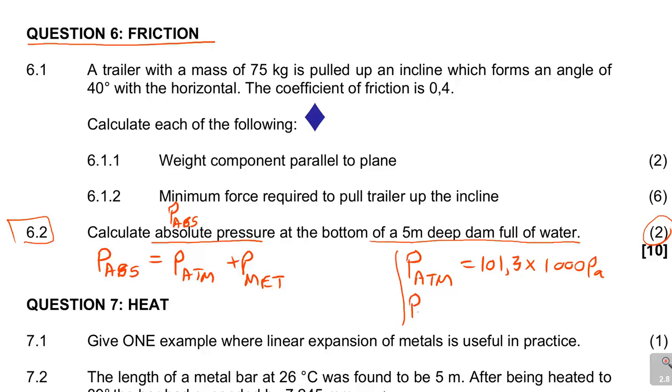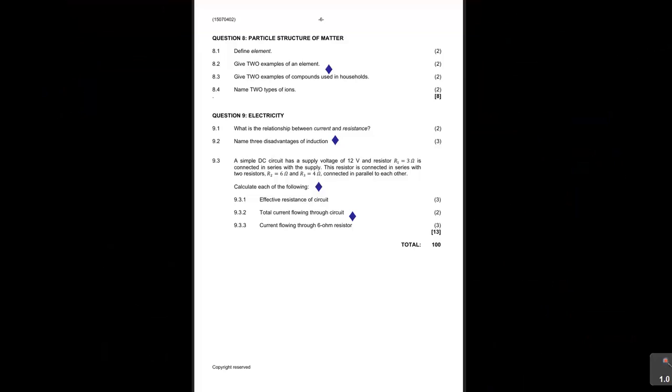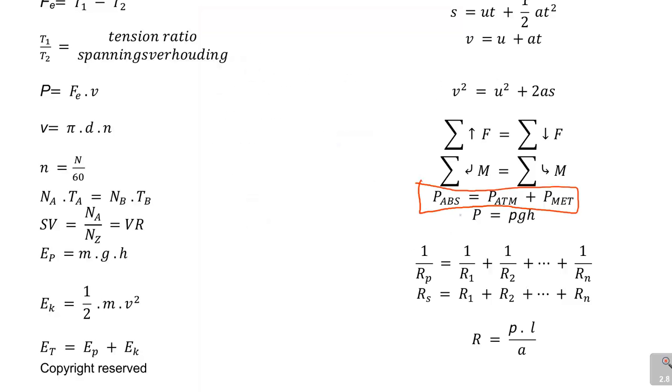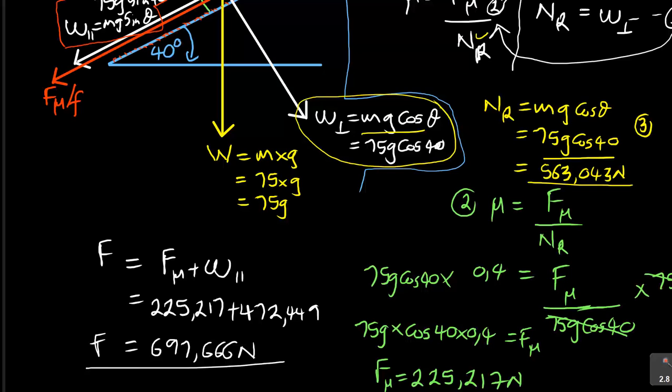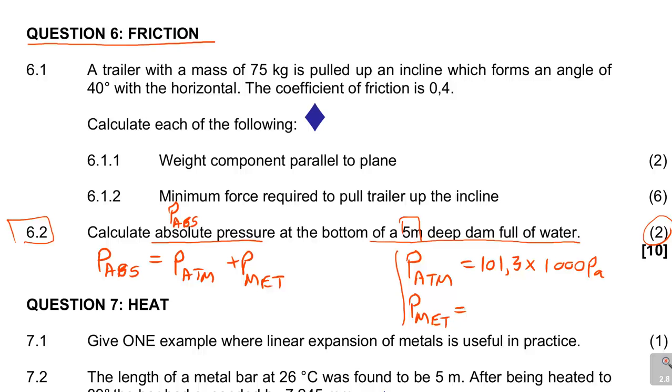Now P_abs is equal to, again, go to your formula. For you to be able to calculate it using the 5-meter depth, you go to your formulas, and that is the second formula to say P is density times gravity times h, ρgh. So when you do that, you've got that ρ and g, h for density.